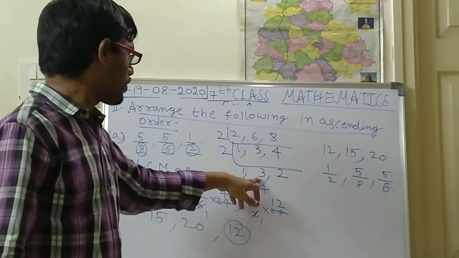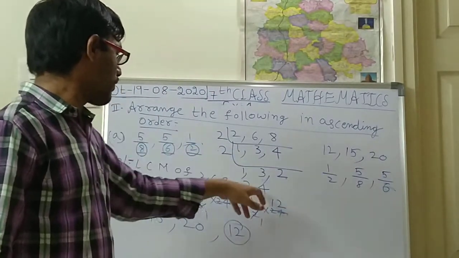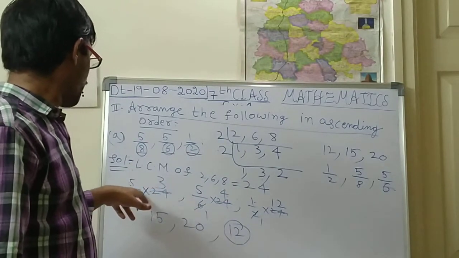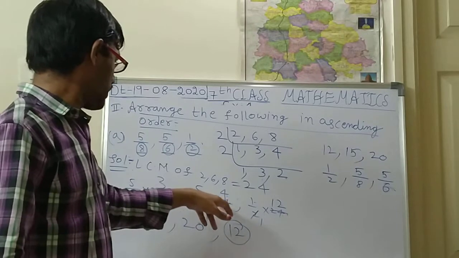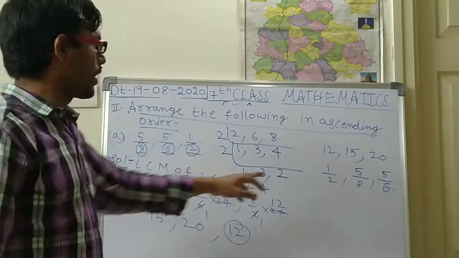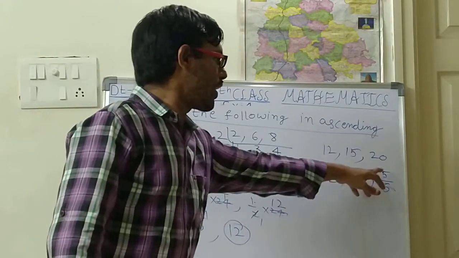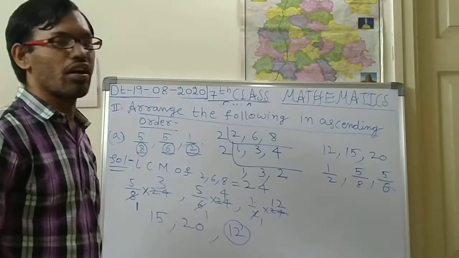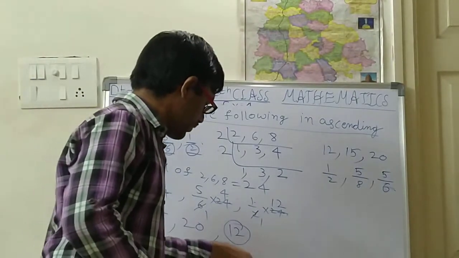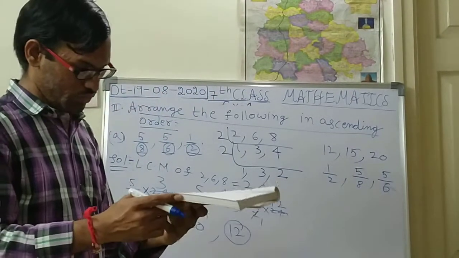2 2s are 4, 4 3s are 12, 12 2s are 24. Okay. So like this, 5 by 8 into 24: 8 3s are 24, so 5 3s are 15. 6 4s are 24, 5 4s are 20. And 12 is 12. Okay, like this. So 1 by 2, 5 by 8, 5 by 6 is the ascending order for this problem. Okay. So I think you have understood.